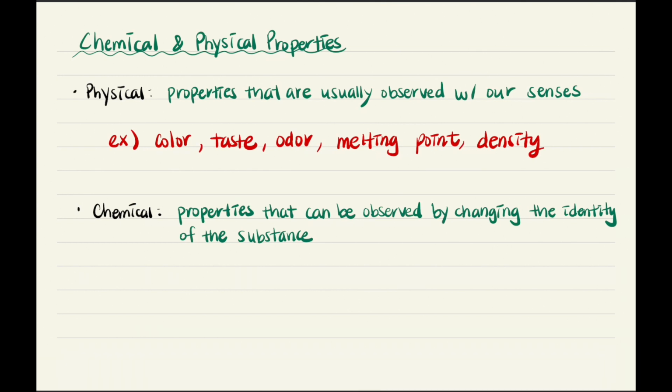So they often result from reacting with other substances, which indicates that it involves changes with chemical reactions that alter bonds. So remember that it's related to changes within chemical reactions. Some examples include flammability and reactivity.